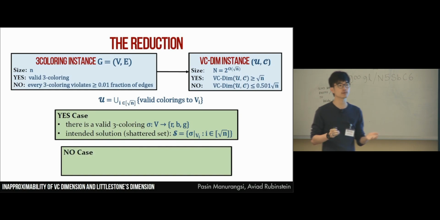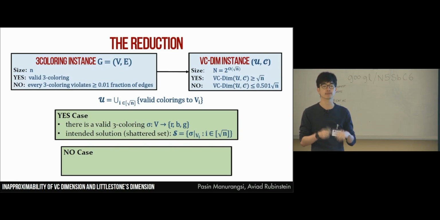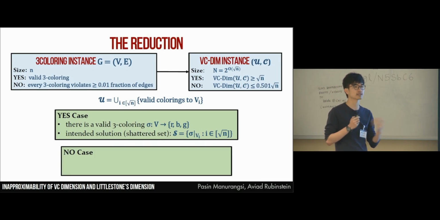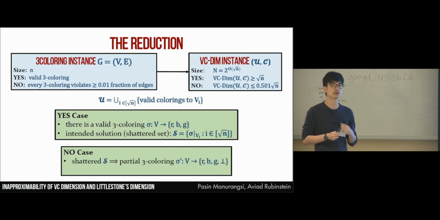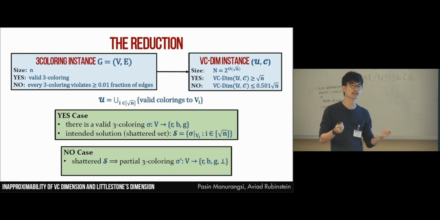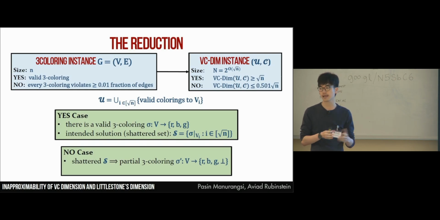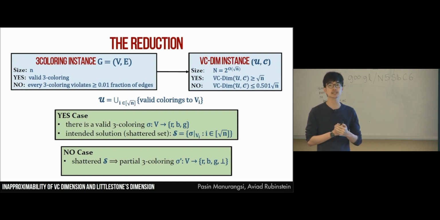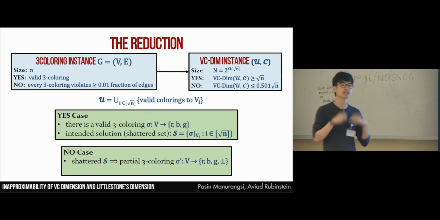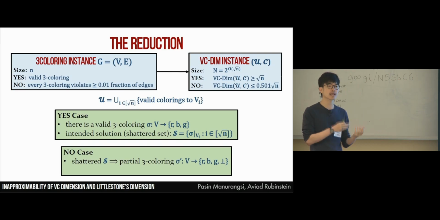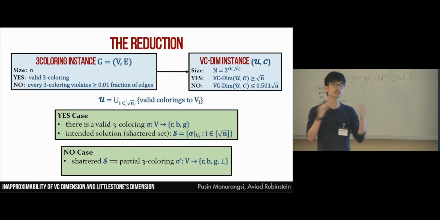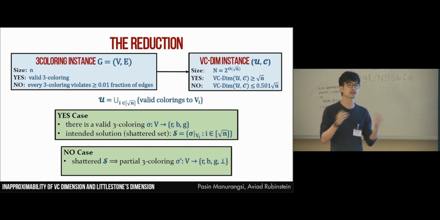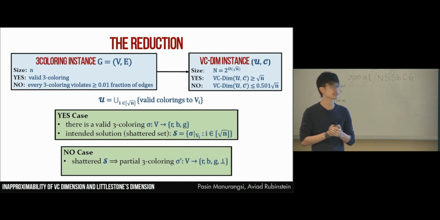On the other hand, in the no case, we want to prove that if every tree coloring violates many edges, then the VC dimension cannot be large. Here we would like to prove it contrapositively. Suppose that we have a large set that is shattered. We want to get back a tree coloring that doesn't violate too many edges. Note that since our elements are just colorings to each partition, if there is a large set that is shattered, then that large set already gives us some sort of coloring to almost the whole graph. However, the problem is that this coloring may violate too many edges.